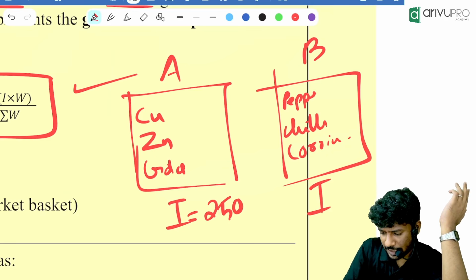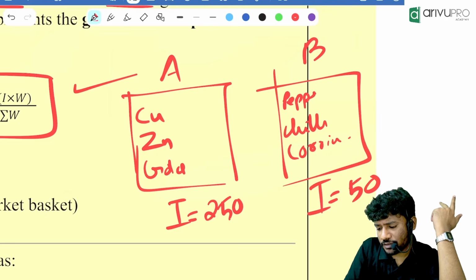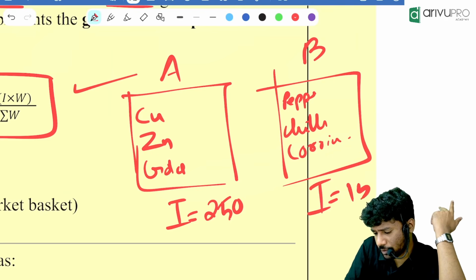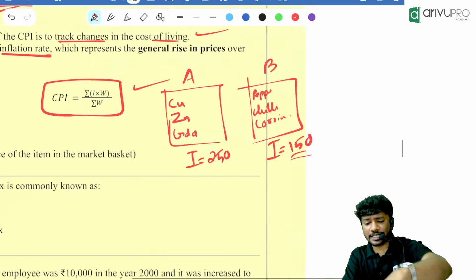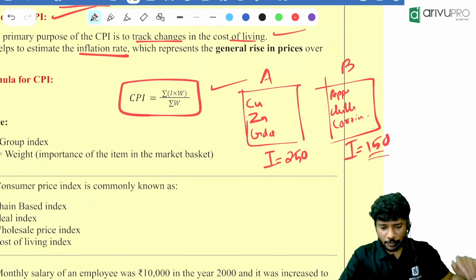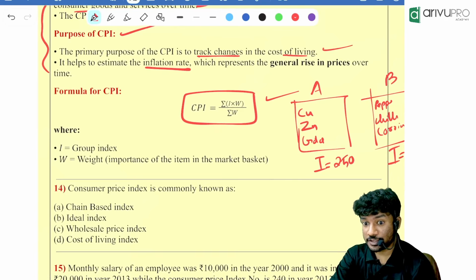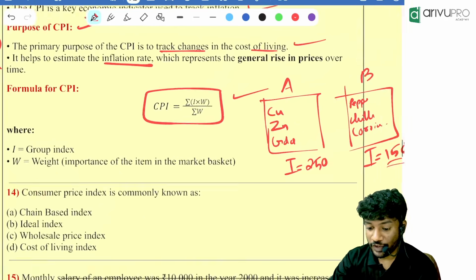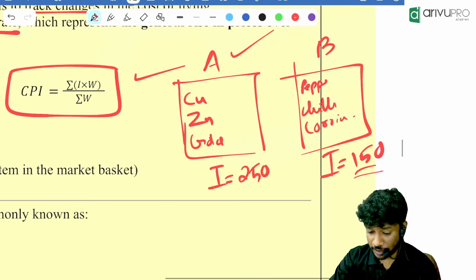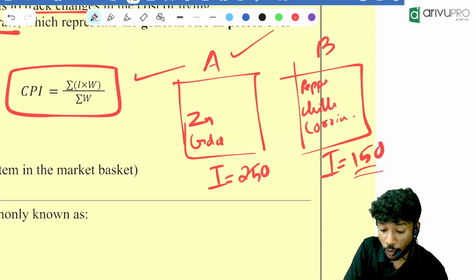The second group has an index number of 150, let it be 150. These are the indices of both groups. Now we need to find the cost of living index for an urban consumer, when two groups are there where copper, zinc, gold, everything is there. If you want to include something more relatable, you can include silver.